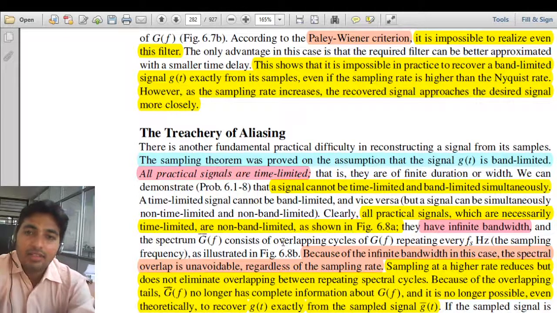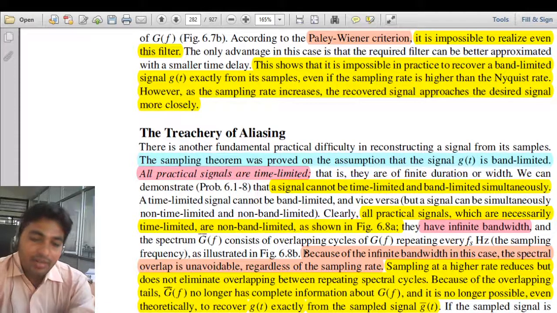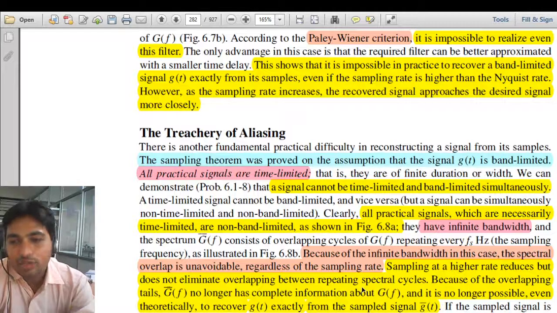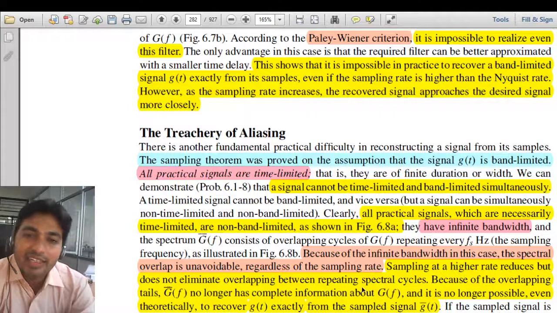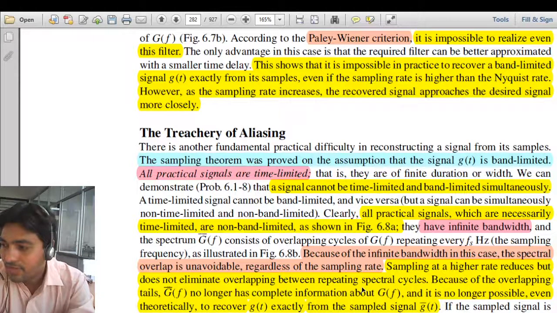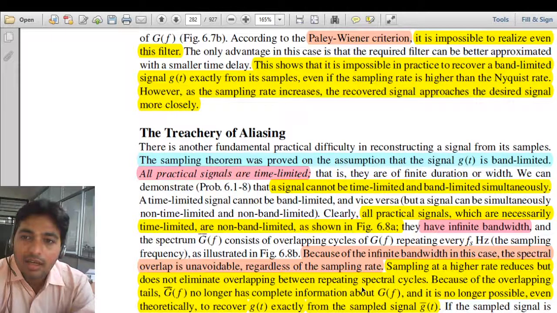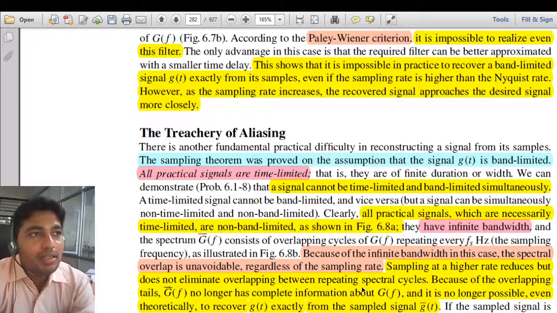I have marked with red color that our signal is band limited. So that was our assumption. Now whatever is band limited cannot be time limited, and if the signal is time limited, then it cannot be band limited. If the signal is band limited, then it must have infinite time; it cannot be time limited. Band limited signal cannot be time limited, and a time limited signal cannot be band limited.